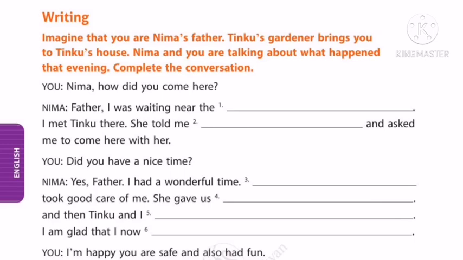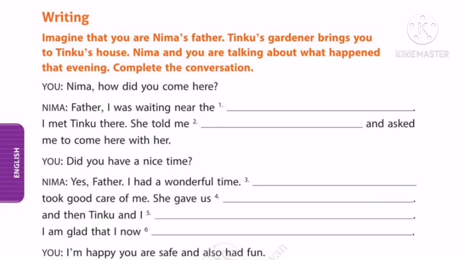Complete the conversation. So imagine yourself as Nima's father. Tingu's gardener brings you to Nima and Nima tells you everything that happened that Diwali. The conversation is between Nima and Nima's father. So Nima's father is you.